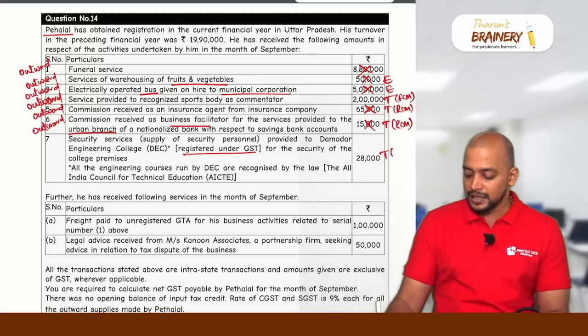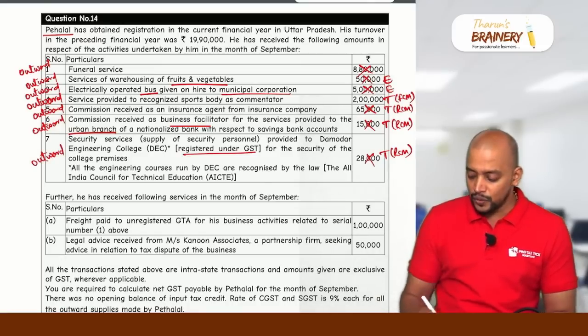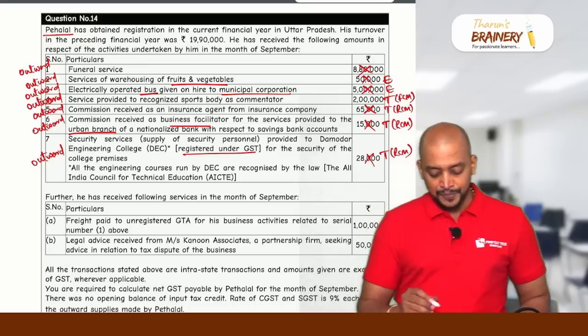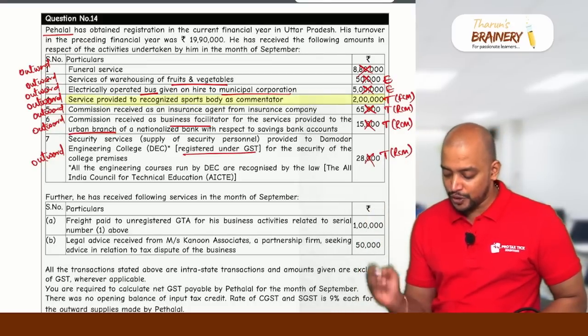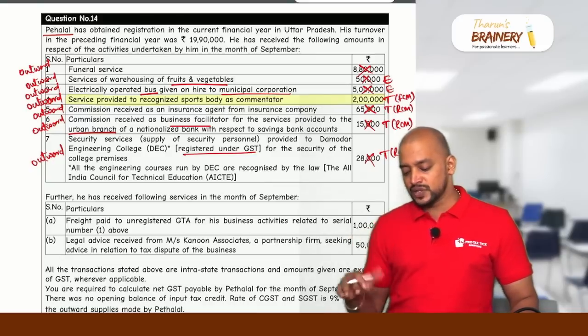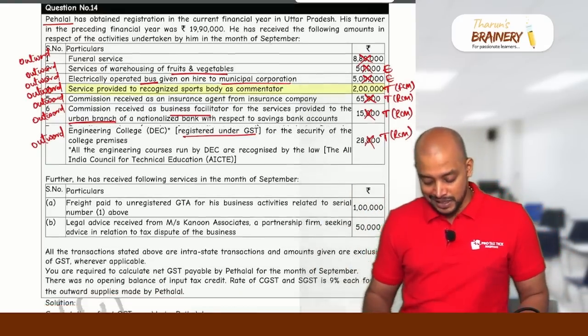Consequently, it will be taxable under RCM in the hands of that engineering college, but not in the hands of PayHalal. Again, it is an outward. So the only outward supply that is taxable in his hands is this: service provided to a recognized sports body as commentator. Everything else will be either exempted or taxable under RCM. So the recipient will pay GST on this.